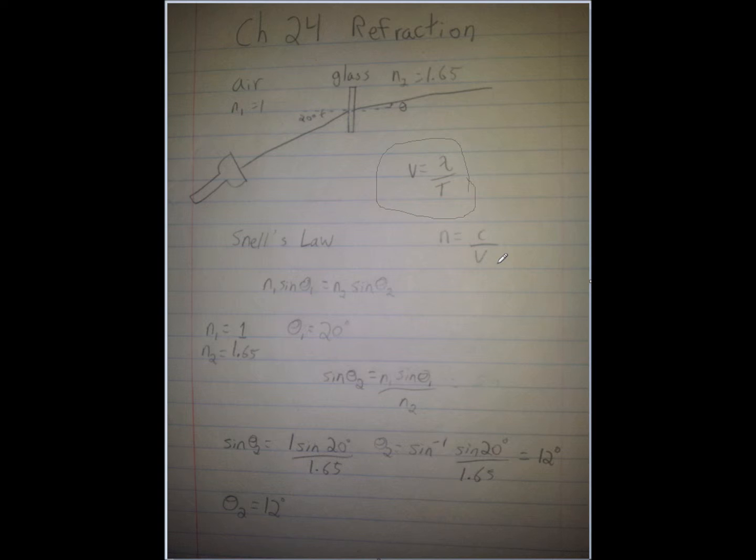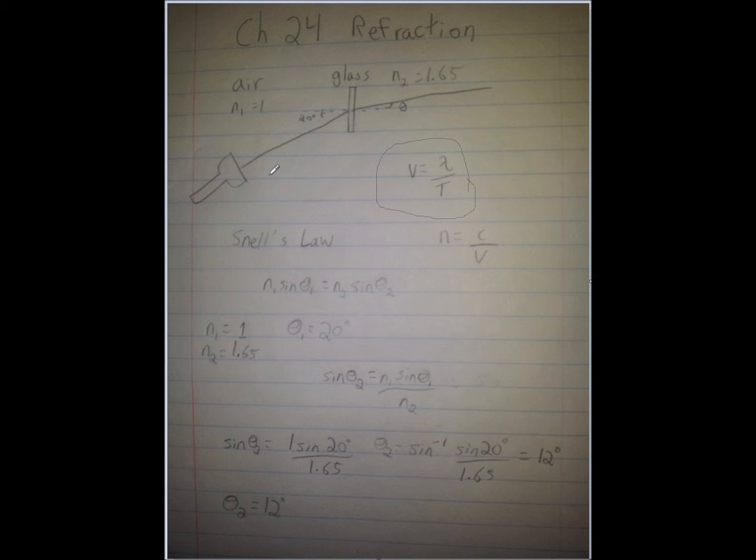So here's a problem where we have a flashlight located in air, and it's directed to a glass at an angle of 20 degrees to the normal, and the normal is just perpendicular to whatever your medium is. And you want to find at which angle the light will be refracted, or the angle between the light and the normal on the opposite side. So the index of refraction of air is 1, or roughly 1, and the index of refraction for glass is approximately 1.65.